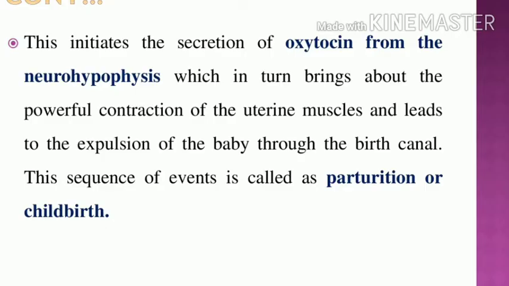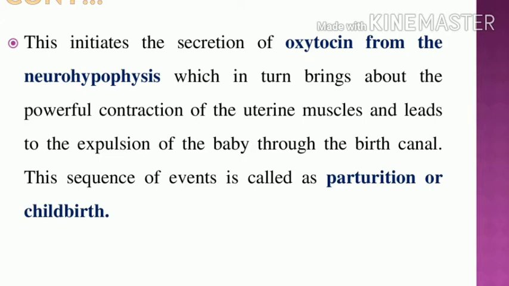What is parturition or childbirth? It involves one of the neurohypophysis hormones. The posterior pituitary initiates the secretion of oxytocin hormone. Oxytocin helps in the powerful contraction of the uterine muscles and leads to the expulsion of the baby through the birth canal.